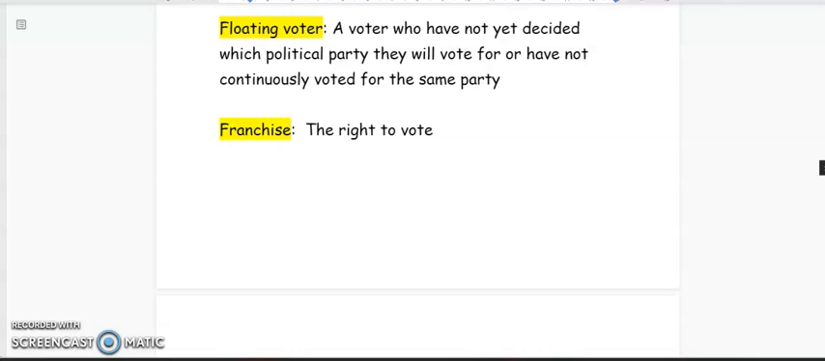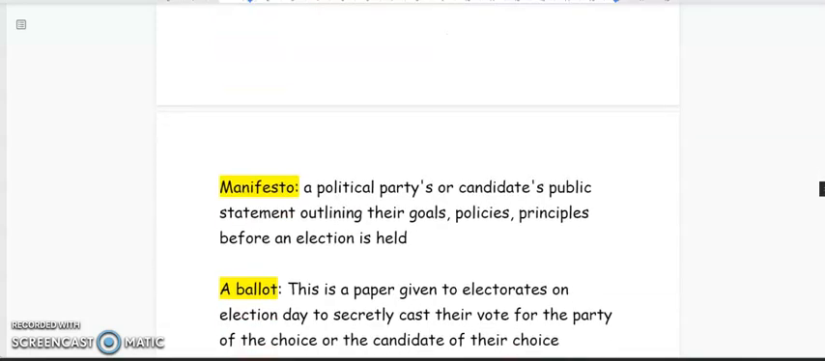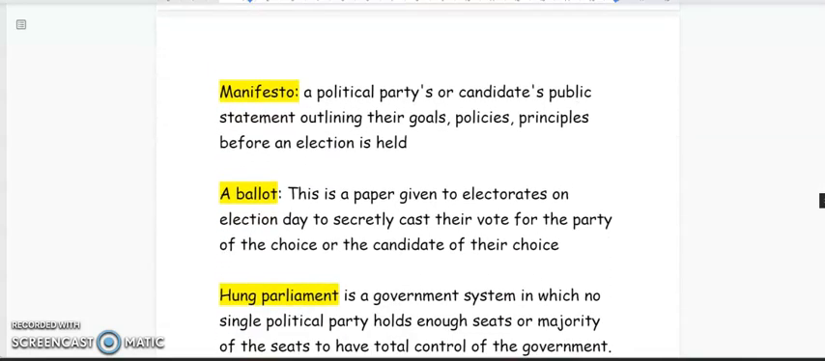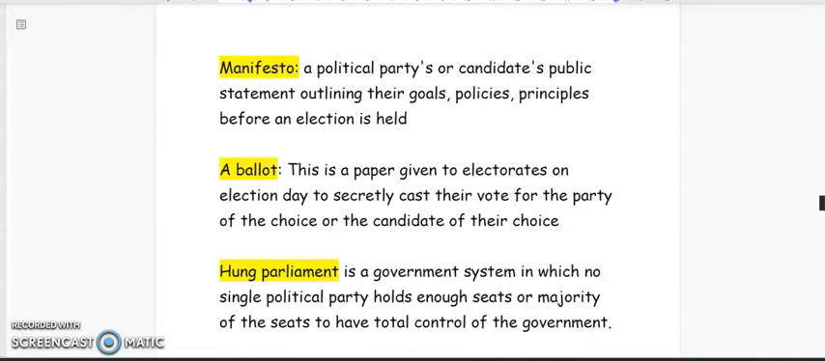What does the term manifesto mean? Well, if you are thinking a political party's or a candidate's public statement outlining their goals, policies, and principles before an election is held, you are definitely correct. So it's like a document, right, that political parties put together. So they will have a specific day where their followers will gather, right?